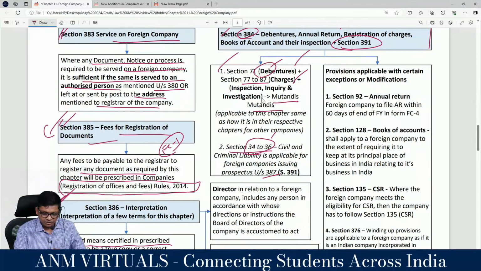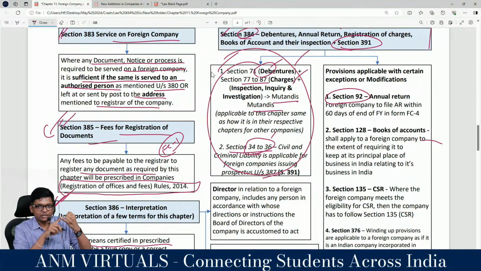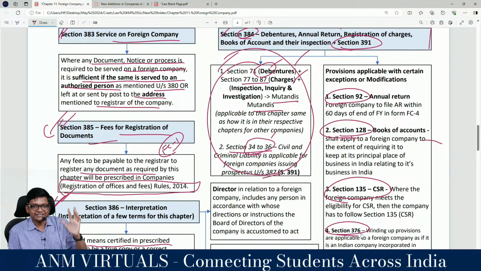For these chapters and other chapters also, we are not yet done. Section 92 applicable. So why did I give different dabbas? These sections we saw, debentures, charge and misstatement in prospectus, are fully applicable. What I am going to see in 92, 128, 135 CSR and 376 winding up are small changes. The changes we don't have to know.